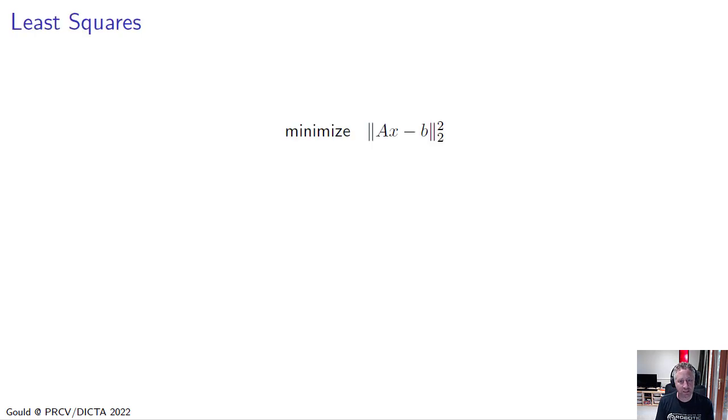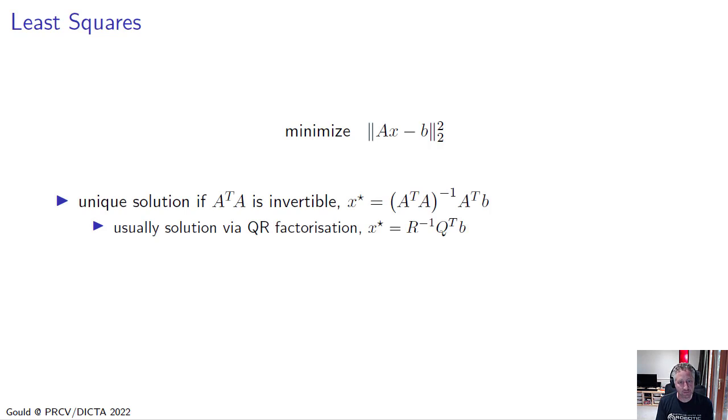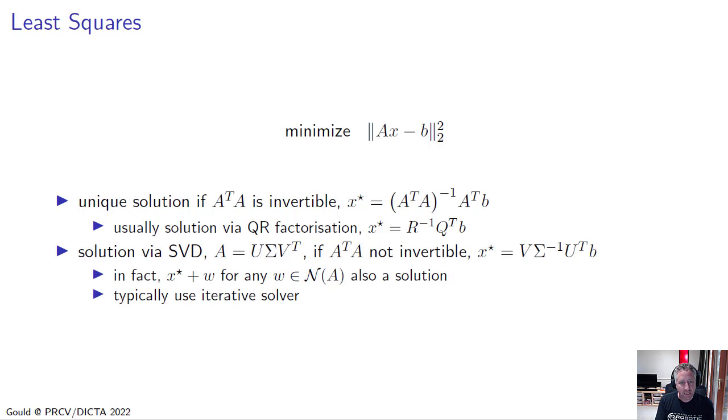So let's go back to our least squares problem. Formally, the least squares problem is to minimize the objective of the norm squared of Ax minus b. This has a unique solution if A transpose A is invertible, namely the solution x star equals (A transpose A) inverse times A transpose b. And that's usually solved using QR factorization instead of forming (A transpose A) inverse explicitly.